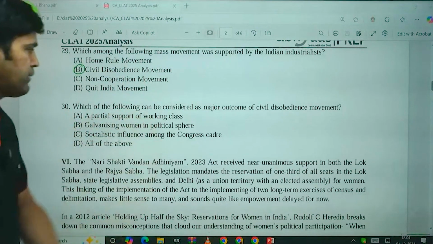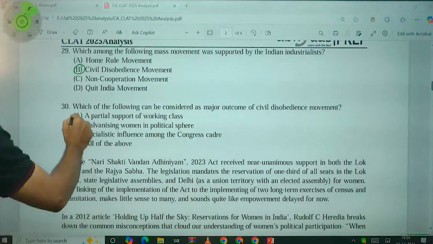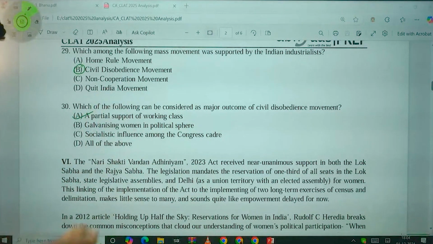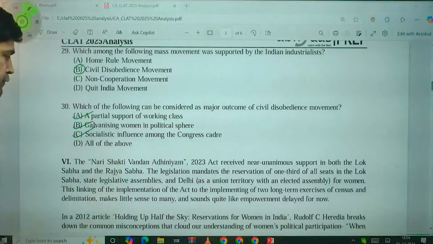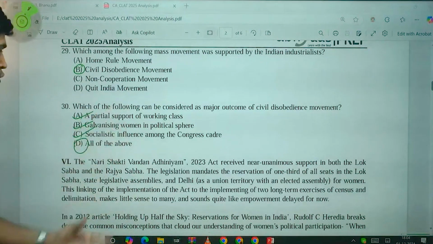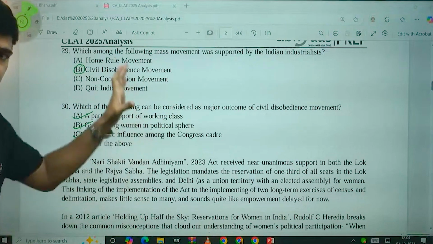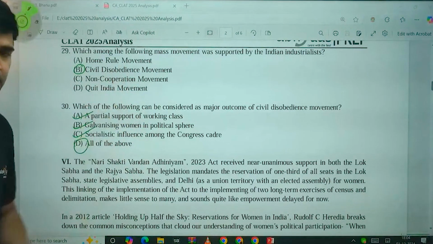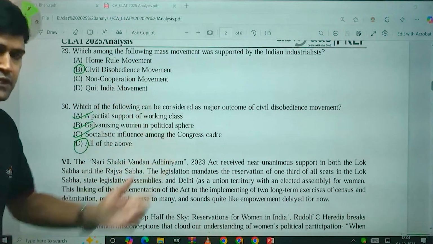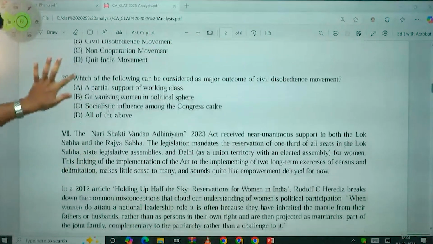Which of the following can be considered as a major outcome of the civil disobedience movement? Partial support of the working class? Yes. Galvanizing women in the political sphere? Yes. Socialist influence among the Congress cadre? Yes. All of the above. All the options are correct, and even this you can directly pick up from the passage. So modern India history, passage number 1: answers to these questions can be picked up from the passage itself, no doubt about this.